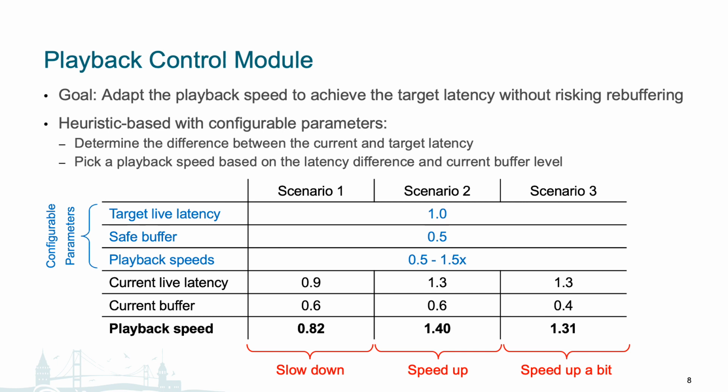However, if the buffer is below the safe level, as seen in scenario 3, then we could dampen the speed up to say 1.31 times instead to reduce the impact on rebuffering.